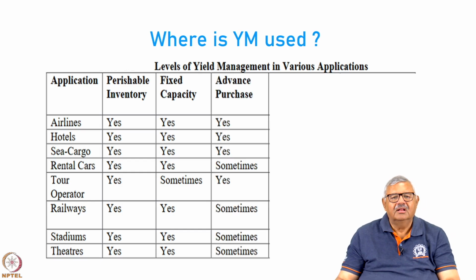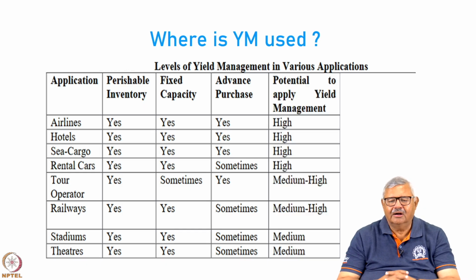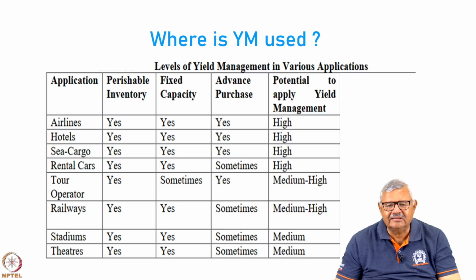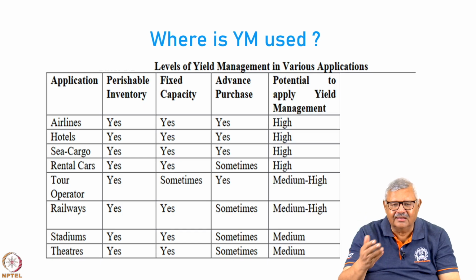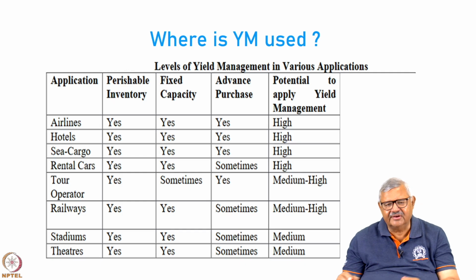Many of these applications have an advanced purchase requirement. Okay. So, airlines, hotels, sea cargo and tour operators generally go on advanced purchase requirement, others have it sometimes. Now, the potential to apply yield management is very high when you have advanced purchase requirements and when you have fixed seat capacity which is perishable.